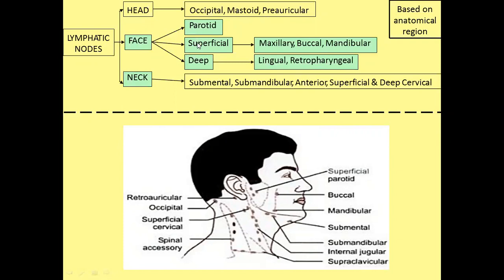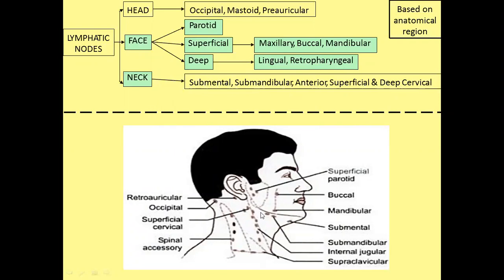The facial lymph nodes are again divided into superficial and deep parts. In the superficial part, there are maxillary, buccal and mandibular lymph nodes, and in the deep part, there are lingual and retropharyngeal lymph nodes. In the neck region, there are submental, submandibular, anterior cervical, superficial cervical, and deep cervical groups of lymph nodes.